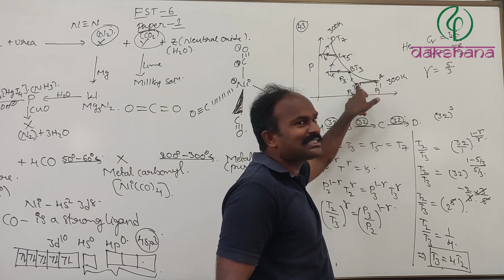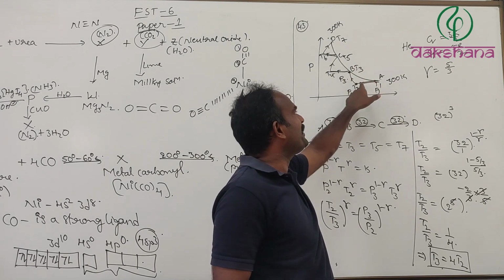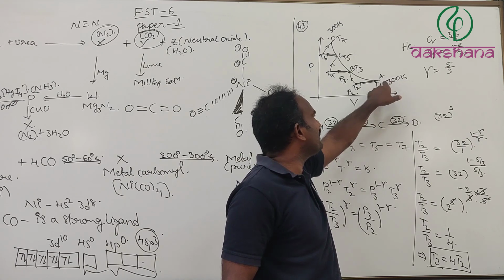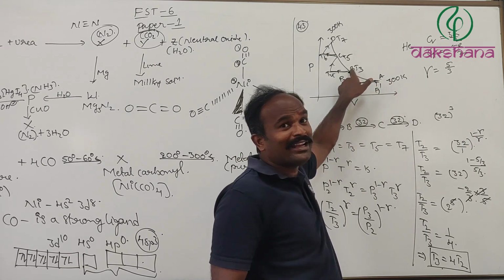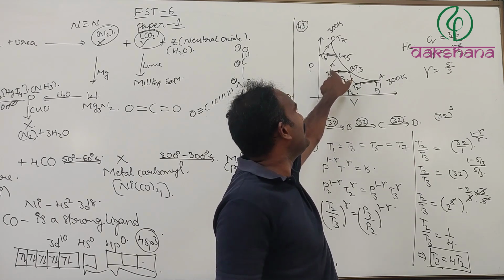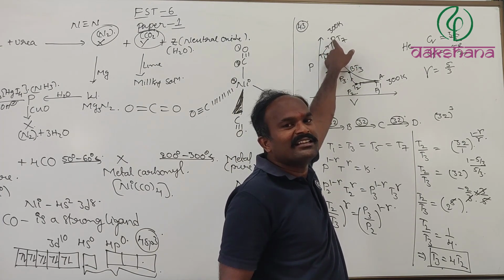Here temperature is decreasing. Then, when it is going from T2 to T3, from this state to this state, temperature should be increased and it has to reach 300 Kelvin. Here it is 300 Kelvin, then 75 Kelvin, and it is going to be 300 Kelvin again, and again 75 Kelvin, and again 300 Kelvin.